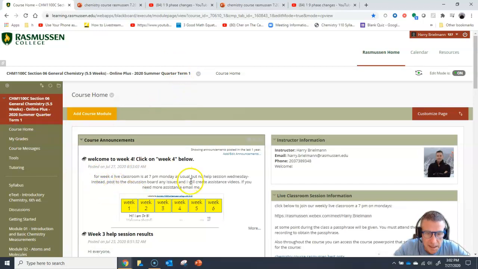And I would read this for starters. These are the announcements that show the plan for each week, and it's clickable. But there's a couple changes for this week. Number one, there is a mandatory session at 7 p.m. tonight. That's Monday, and that's worth 15 points, and there'll be a passphrase given there.